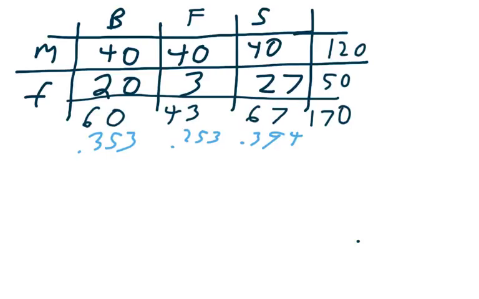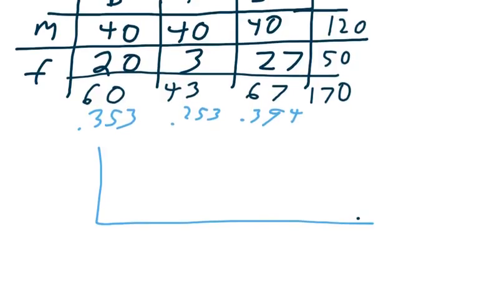So now we're going to make a bar graph. Now at the bottom, we are going to talk about the sport. And then we're going to have percentage of people who like that sport the best. So make sure when you're making a bar graph that you always label both.